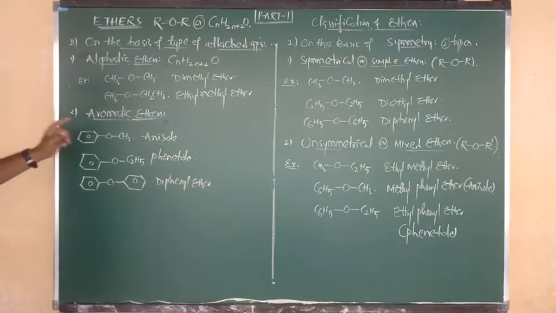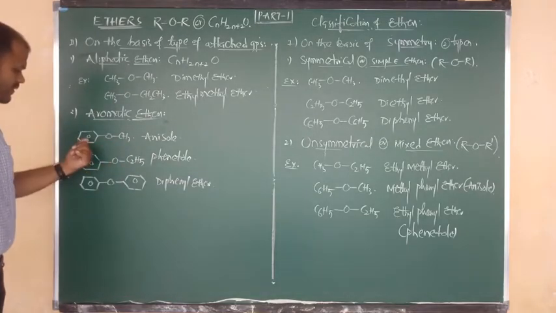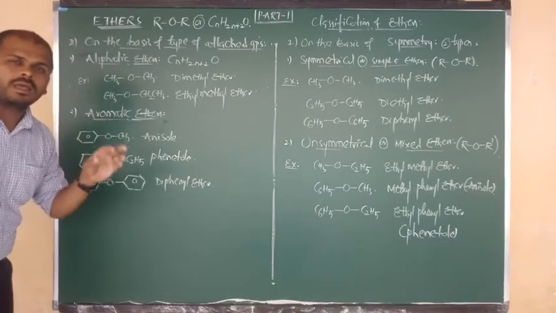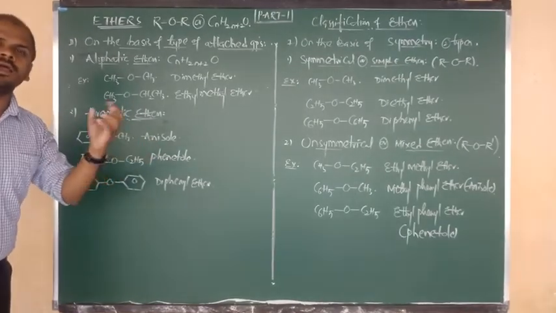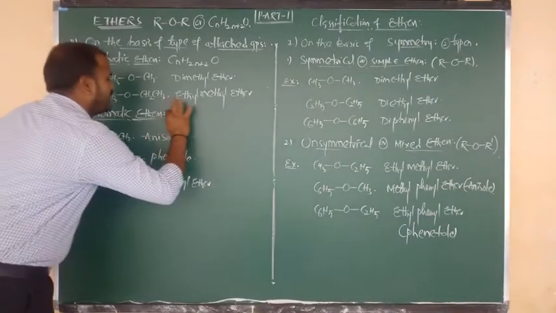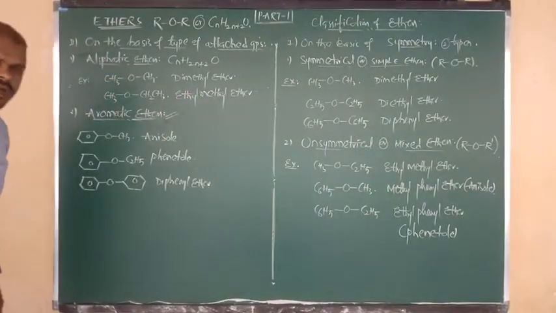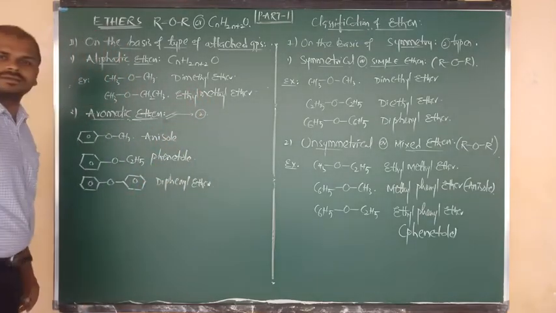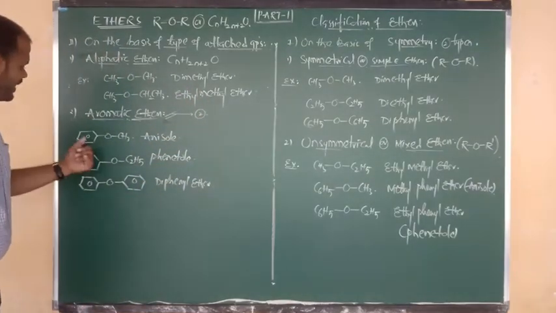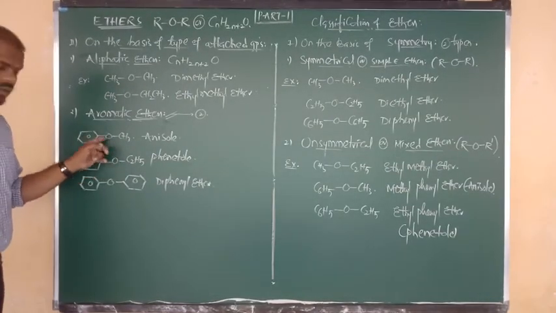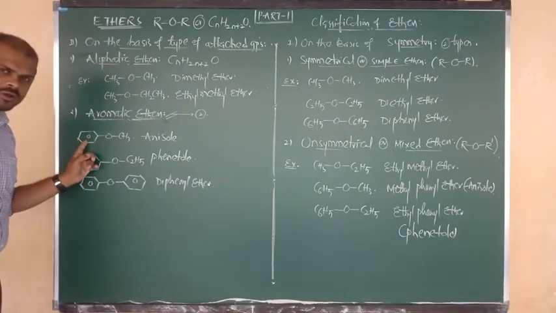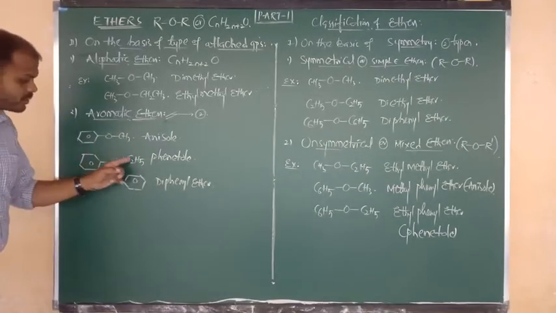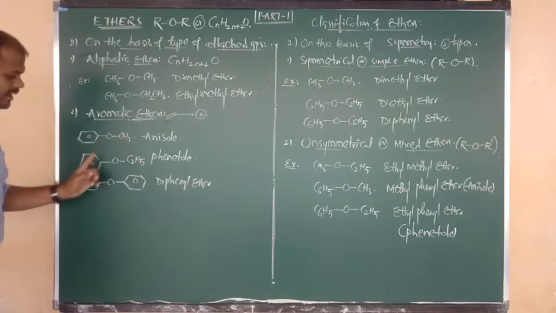Listen carefully. In all of these ethers, there are benzene rings. Presence of a benzene ring means an aromatic ring, so they are aromatic ethers. Aromatic ethers can be classified into two types. In the first case, oxygen is connected to an aryl group, a phenyl group, on one side and an alkyl group on the other.